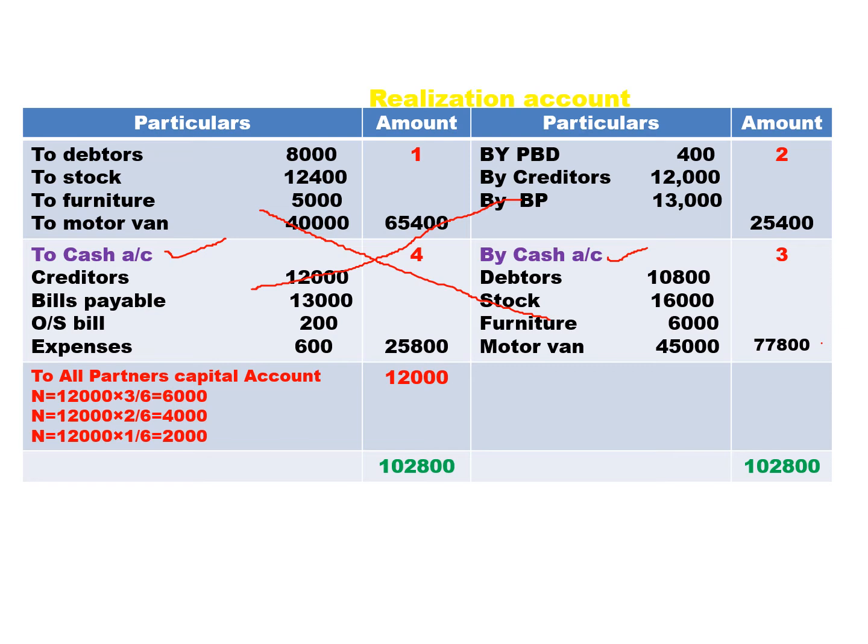Totally 4 payments are being made. Creditors paid in full 12,000. Bills payable we paid 13,000. Outstanding repair bill and realization expenses. So total step number 4, 25,800. Therefore you get a profit of 12,000. Distribute 12,000 to all three partners in 3:2:1, or you can distribute 12,000 in 1/2, 1/3, 1/6. You get the same answer. So you get a realization profit of 12,000.